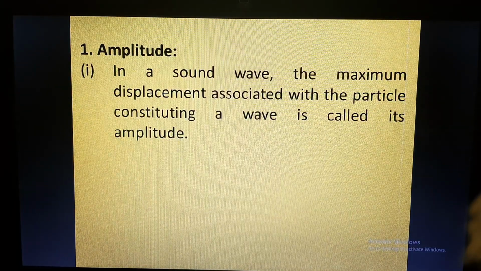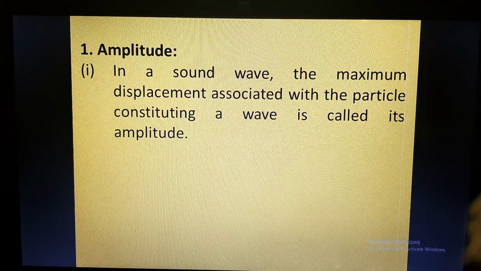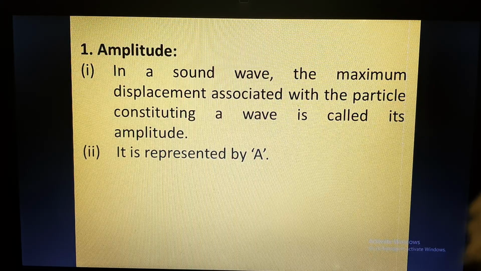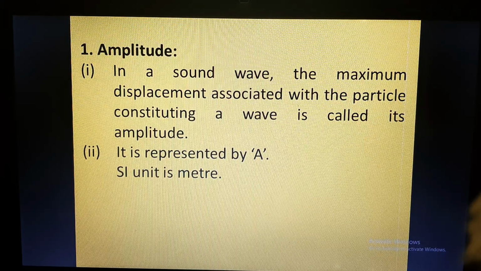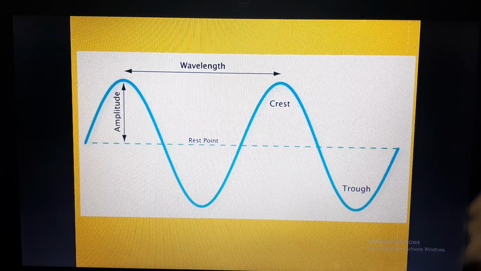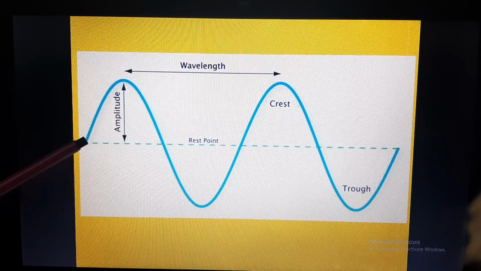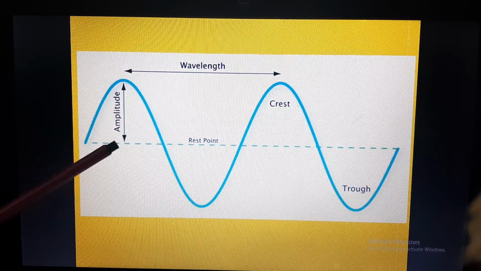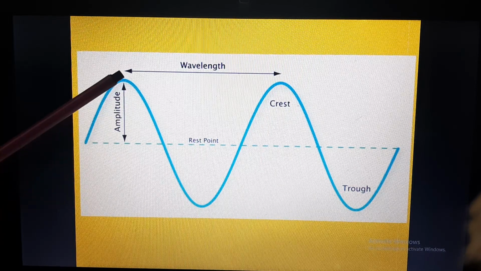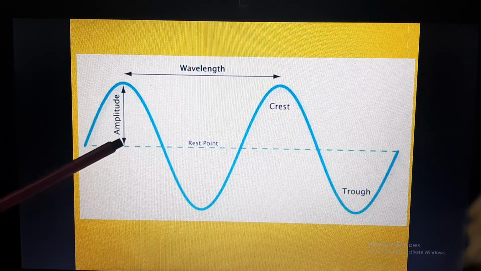First is amplitude. In a sound wave, the maximum displacement of the particles constituting the wave is called its amplitude, and it is always represented by capital A. The unit is meter. Now this is one particle which is vibrating, and this is the maximum distance it will cover through its to and fro motion.